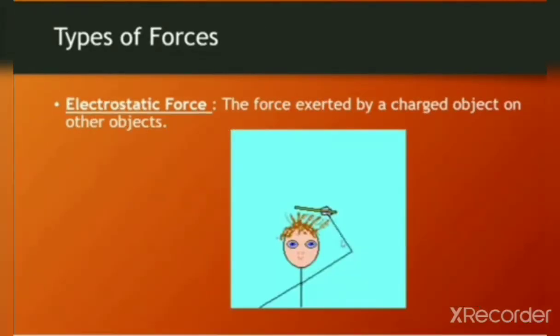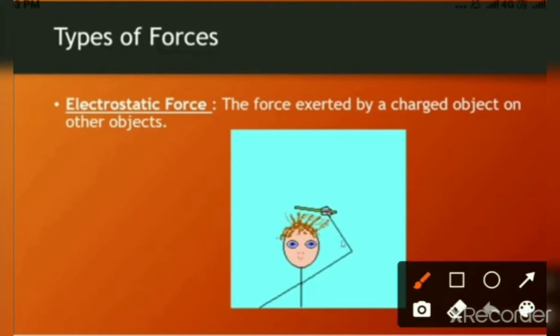Next type of the force is electrostatic force. This type of force is exerted by a charged object on another object. Okay, when we try to comb our hair, we feel that our hair is getting attracted towards the comb. This type of attraction of the hair towards the comb is called electrostatic force.